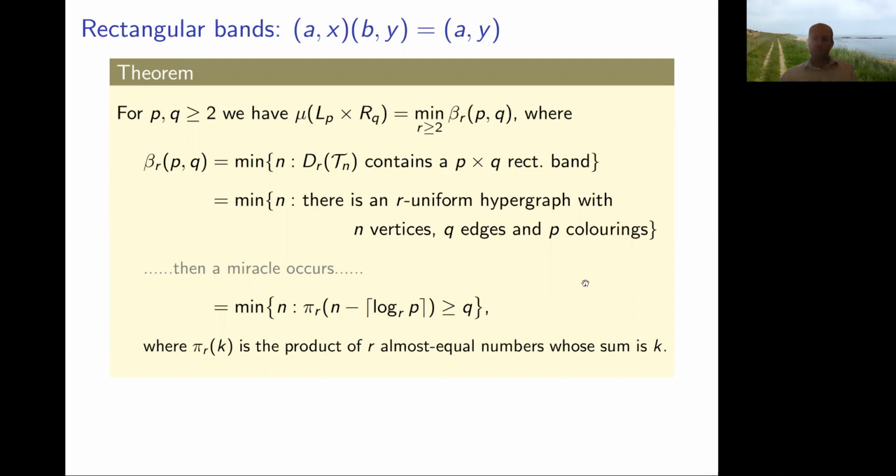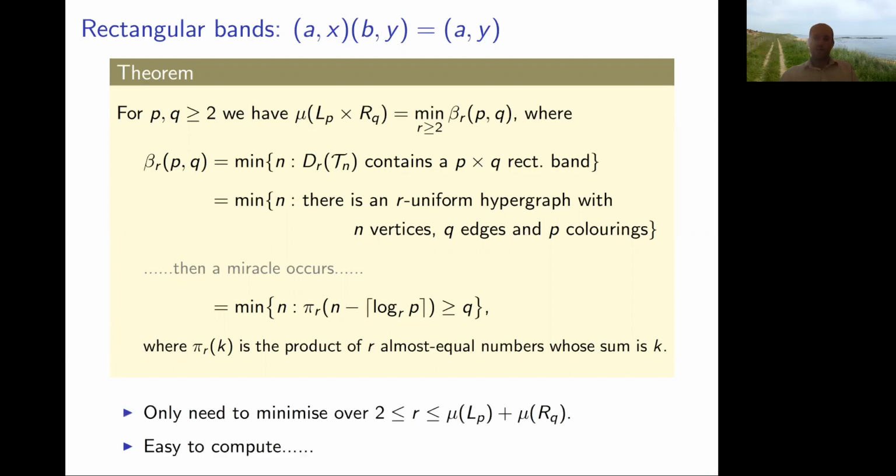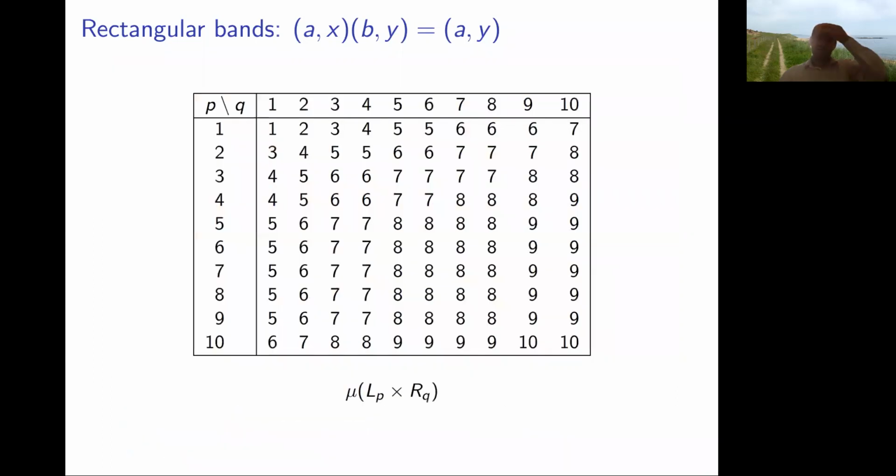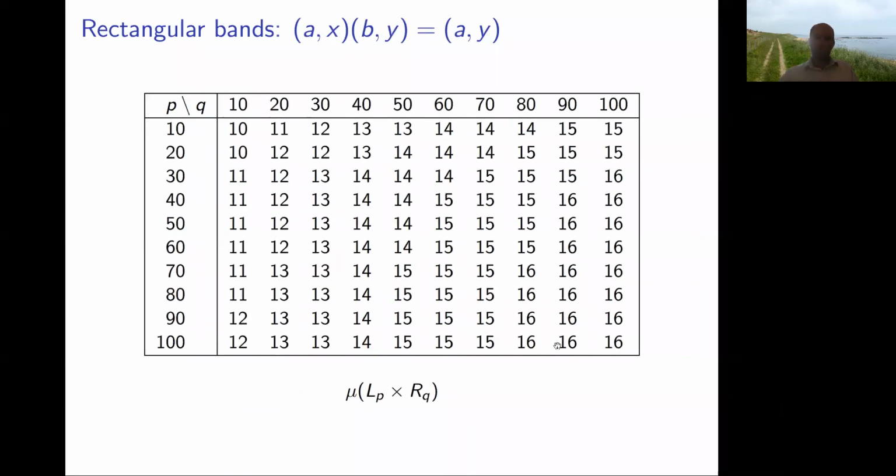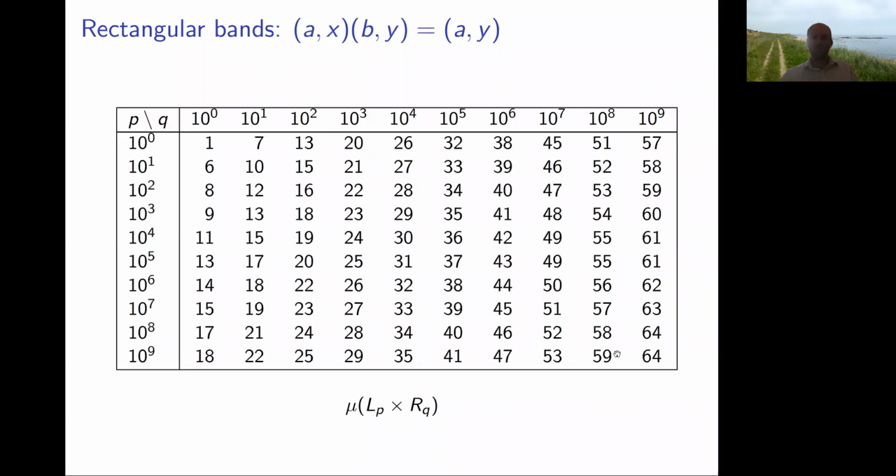The point of that is that these are actually very easy to calculate, and so the last couple of slides just have some numbers. I'm not going to dwell on these too much, but for example, the degree of a 10 by 10 rectangular band is 10. You can go a little bit further, and in fact, even way further. So the minimum degree of a billion by billion rectangular band happens to be 64. What's interesting about this is, as the rectangular bands get bigger and bigger, the degree doesn't go up massively.